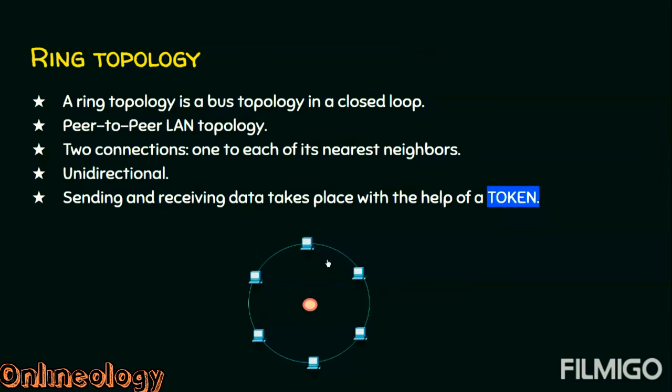And you may ask me how this communication will happen. It is with the help of a token. That is why we call this topology a token ring topology. Now we will see how sending and receiving happens with the help of this token.